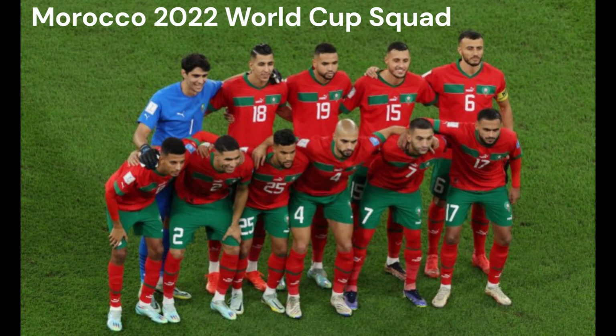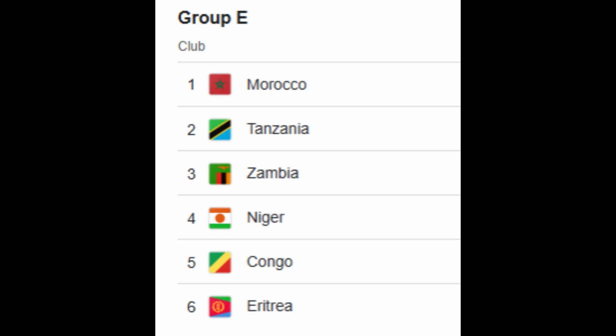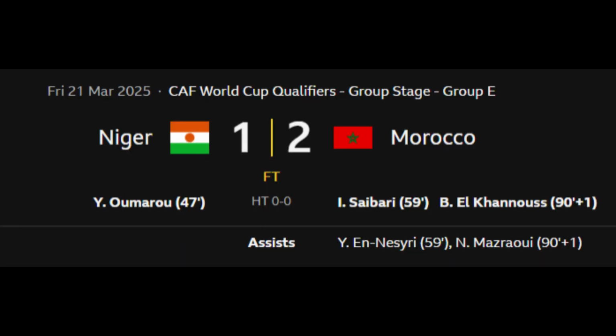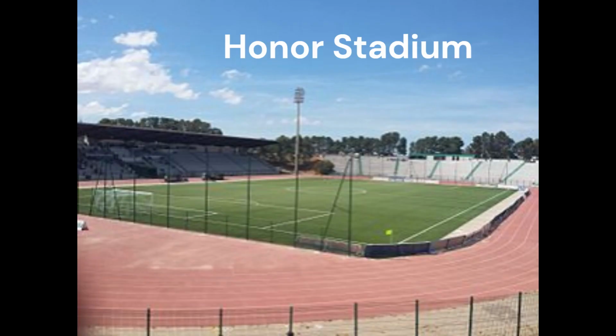Alright, so because of the things I mentioned earlier about Eritrea and Congo, there was only one match that took place on match day 5 in this group. The match between Zambia and Eritrea was cancelled, and the game between Tanzania and Congo, Tanzania was awarded a 3-0 win. So that just leaves the game between Niger and Morocco, which ended in a 2-1 win for Morocco. Interestingly enough, this game was played in Morocco, even though Niger was the home team here in the Honour Stadium.